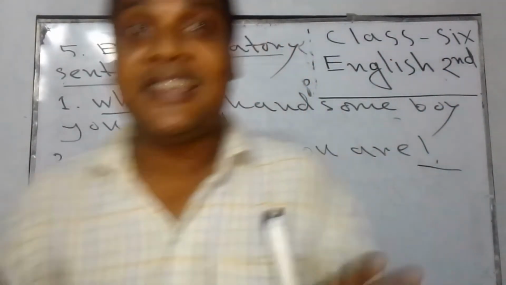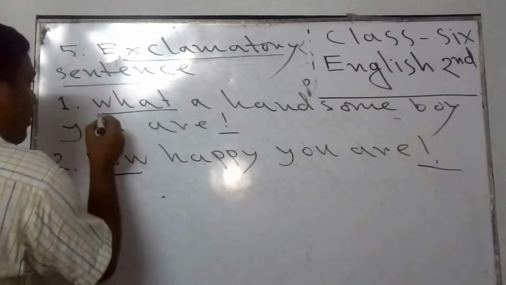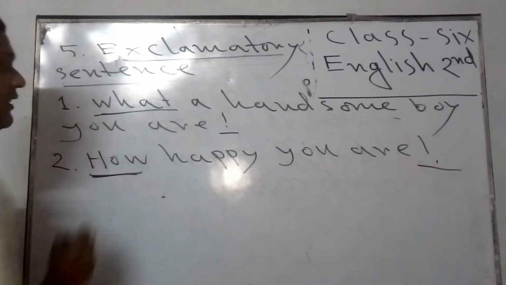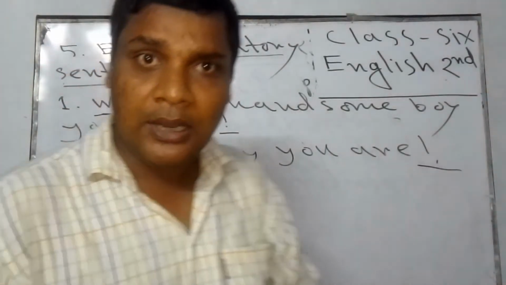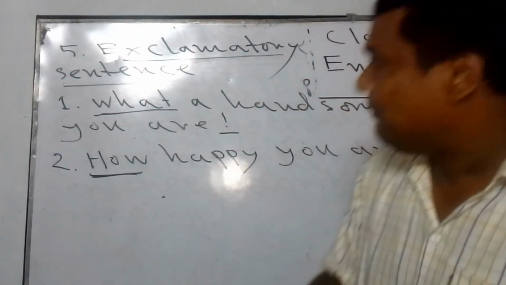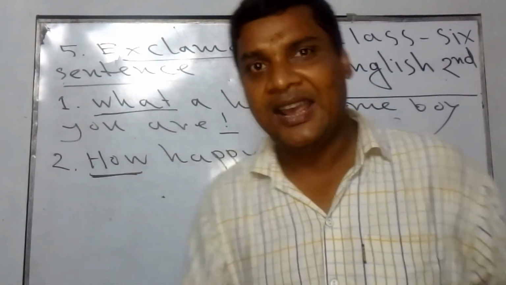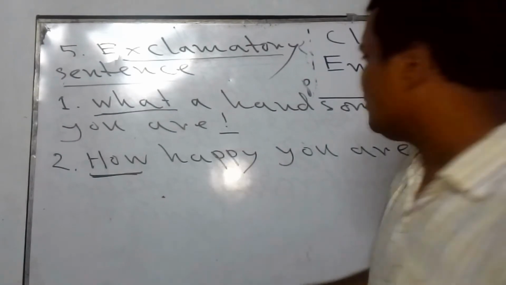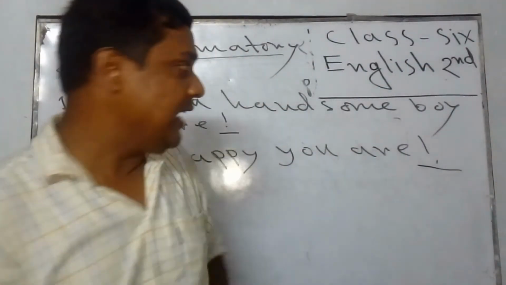Those are the signals of exclamatory sentence, and those will be used at the starting of the sentences. Then this will be called exclamatory sentence. So dear students, what will be used at the starting of the exclamatory sentence? The reply will be what, how, alas, hurrah, fie, etc. And all those sentences will take a sign of exclamation.